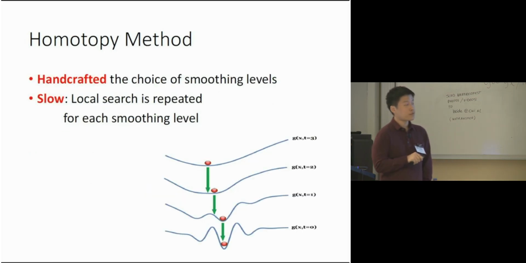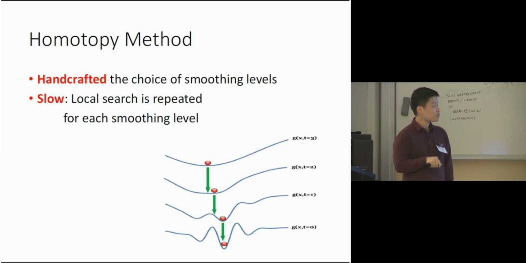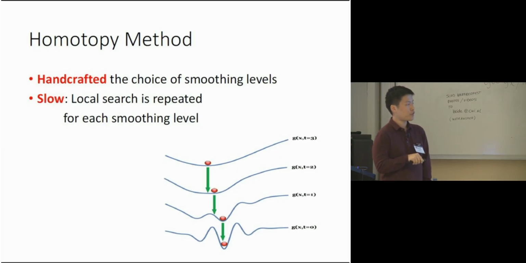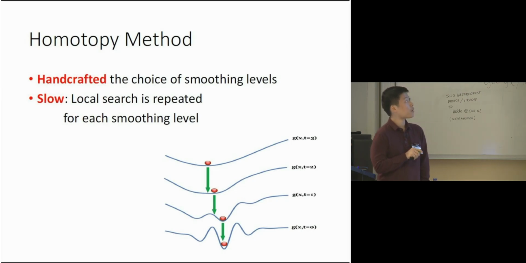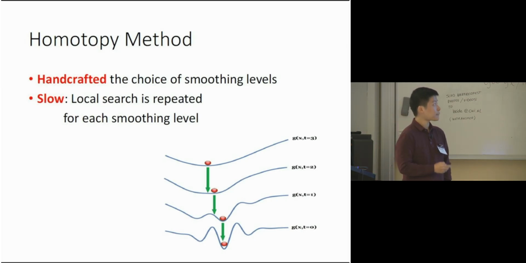Another problem is that we need to handcraft the choice of smoothing level, deciding what level of smoothing to choose in the intermediate steps. In general, the homotopy method may also be slow because we need to apply the local search method repeatedly for each level of smoothing.